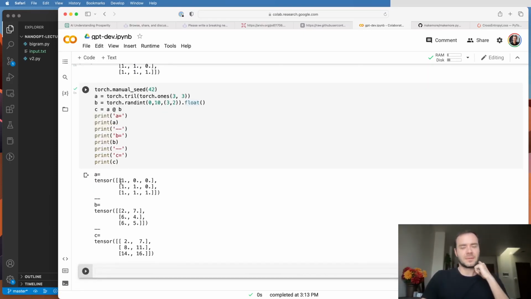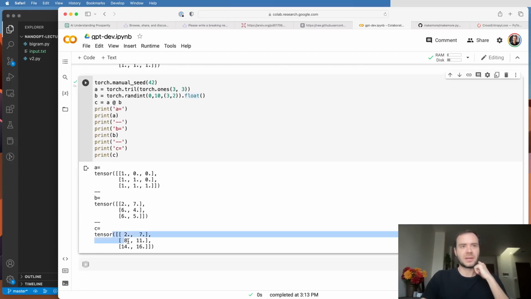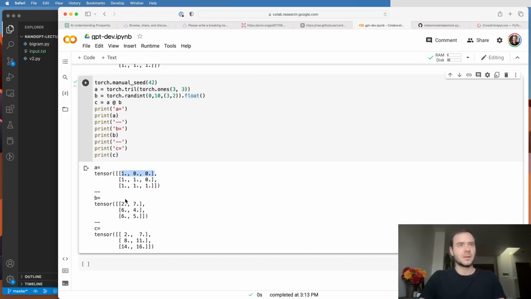So now we'll have A like this and B like this. And now what are we getting here in C? Well, what is this number? This is the first row times the first column. And because this is zeros, these elements here are now ignored. So we just get a 2. And then this number here is the first row times the second column. Because these are zeros, they get ignored, and it's just 7. But look what happened here. Because this is 1 and then zeros, what ended up happening is we're just plucking out this row of B, and that's what we got.